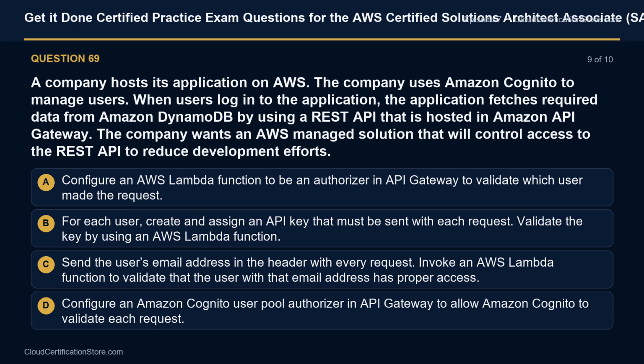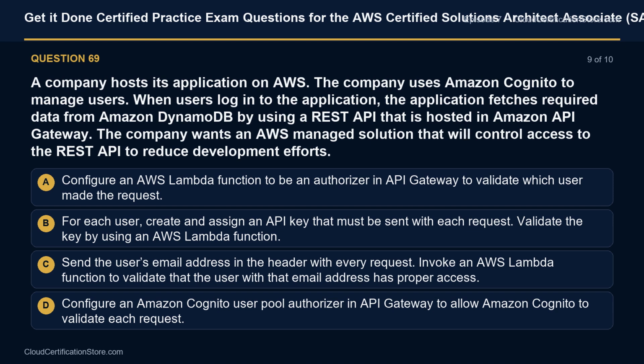Question 69. A company hosts its application on AWS. The company uses Amazon Cognito to manage users. When users log in, the application fetches required data from Amazon DynamoDB by using a REST API that is hosted in Amazon API Gateway. The company wants an AWS-managed solution that will control access to the REST API to reduce development efforts.